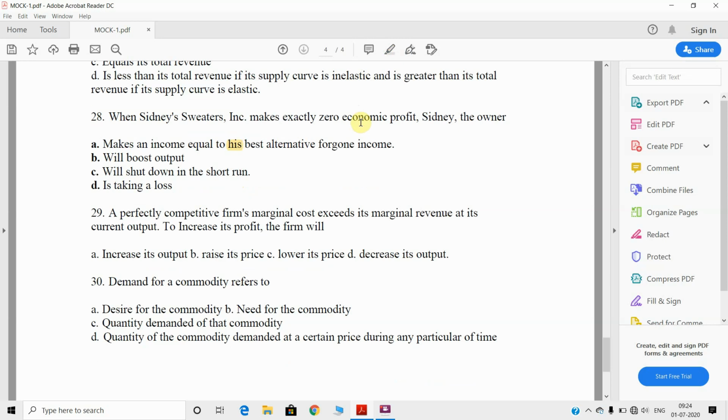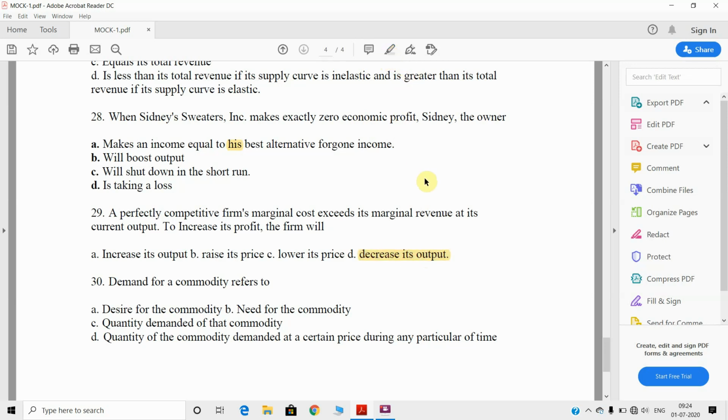Next, come to 29. A perfectly competitive firm's marginal cost exceeds its marginal revenue at its current output. To increase its profit, the firm will decrease its output.